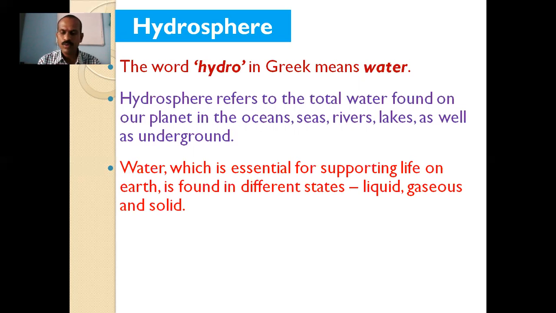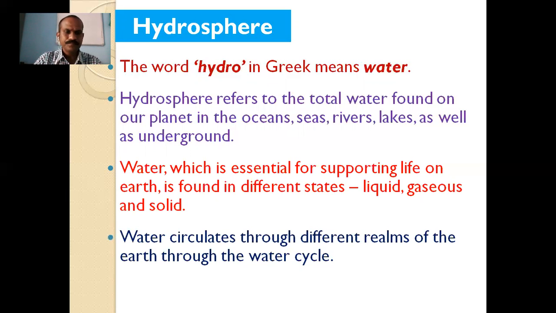Water is also matter, and it is found in all these states. Generally it is found in the liquid state. In the gaseous state, it is found in the form of vapors. And the solid state means ice. All three forms are available in water.